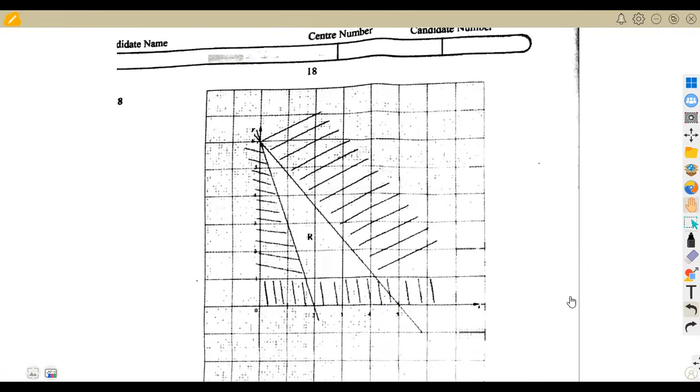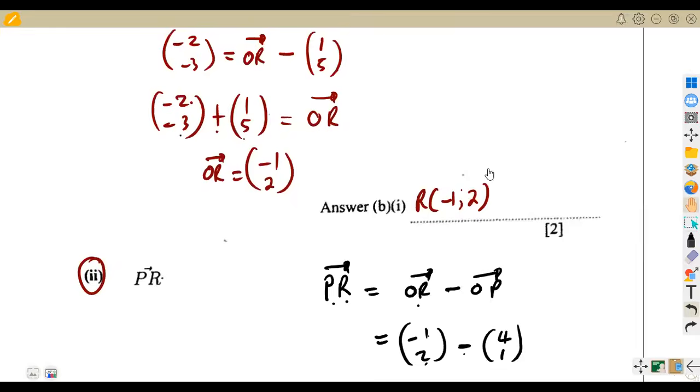Then on this question number 8, is it question 8 or 18? Oh, it can't be question 8 this time. What was this question?